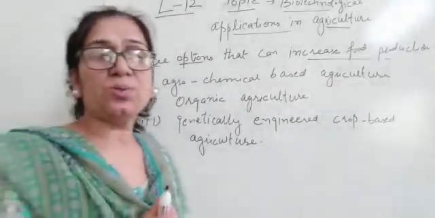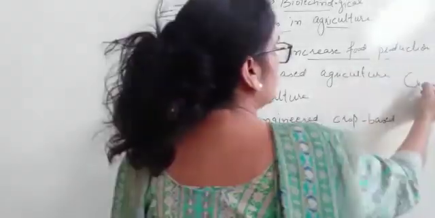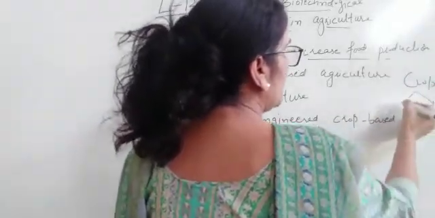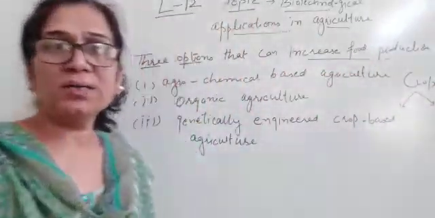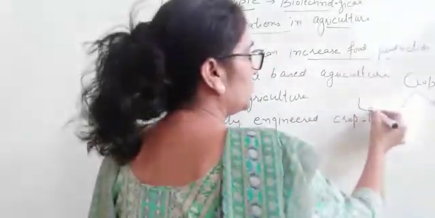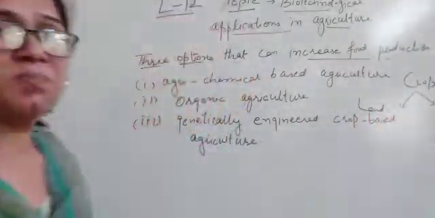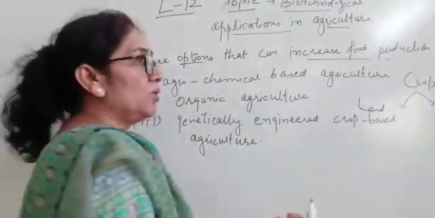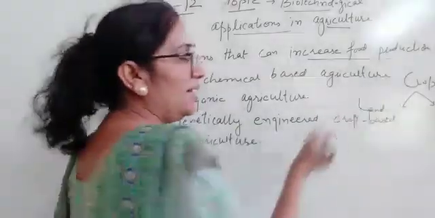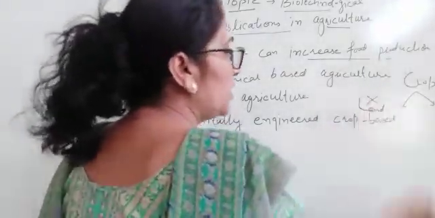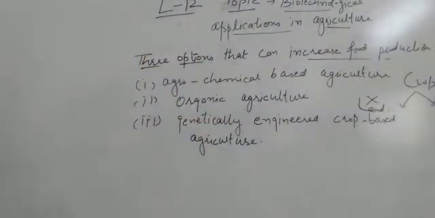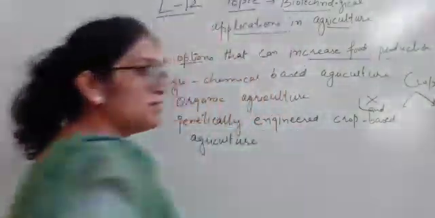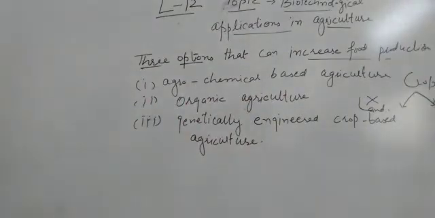Now there are two ways to increase the production of, for example, a crop. One is by increasing the land, or the other is by increasing the production, or you can say the yield of the crop. If you say that land is increased, this is not possible, as we know day by day the land under agriculture is decreasing. So the second option is we can only increase the crop by improving the varieties, right?